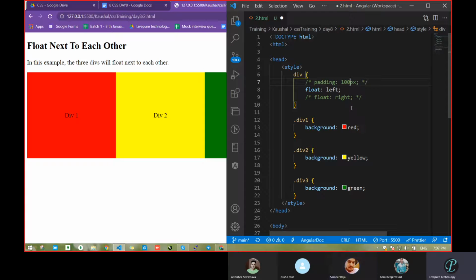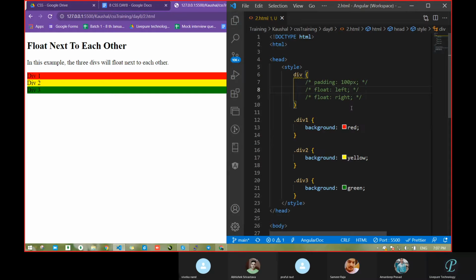Now you can tell me what property I will use. We want a gap between each one: div 1, div 2, div 3, correct?